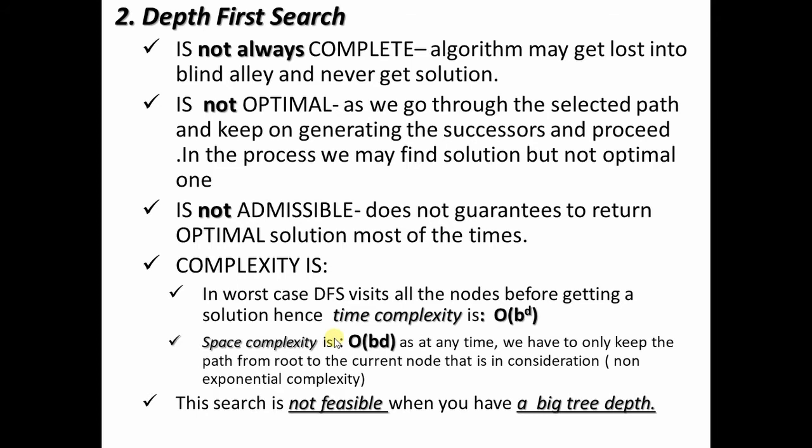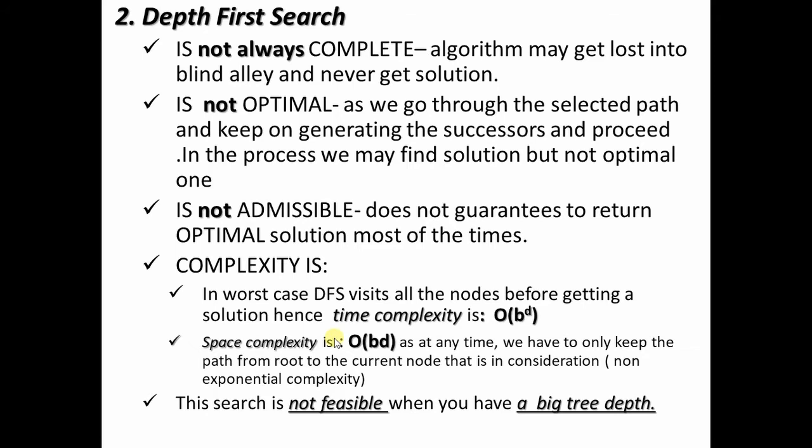If the depth of the tree is huge, this algorithm may get lost into a blind alley, or the time required to get the answer can be huge. So when there is a tree with a big depth, we don't prefer this kind of search algorithm.